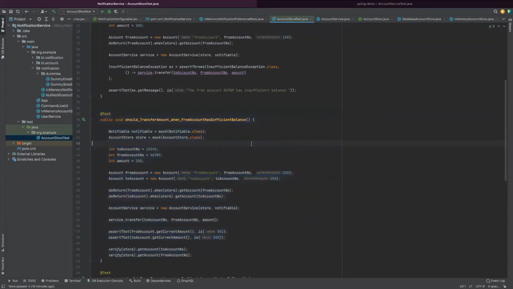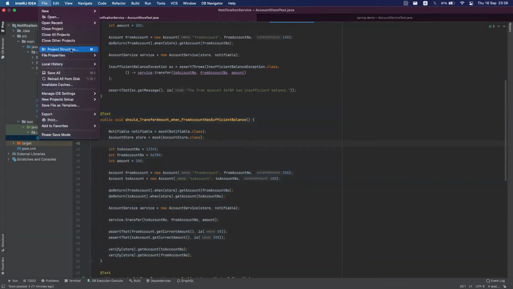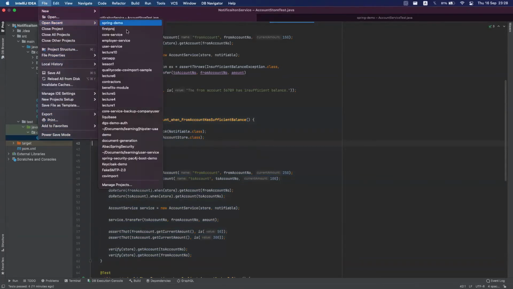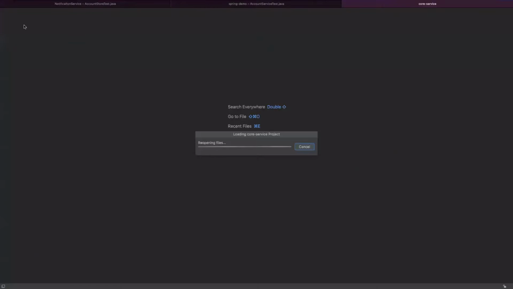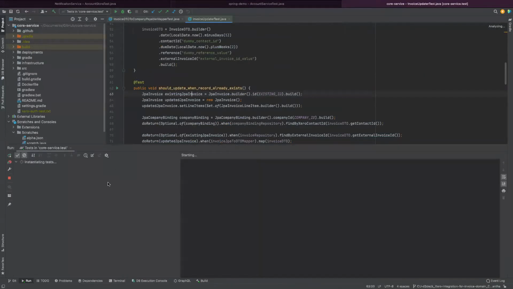Okay, I'll quickly show you how I can run my unit test suite here. So this is one of the projects. If I run my unit test suite like this, okay, initiating. The project is loading, that's why it takes this much time.